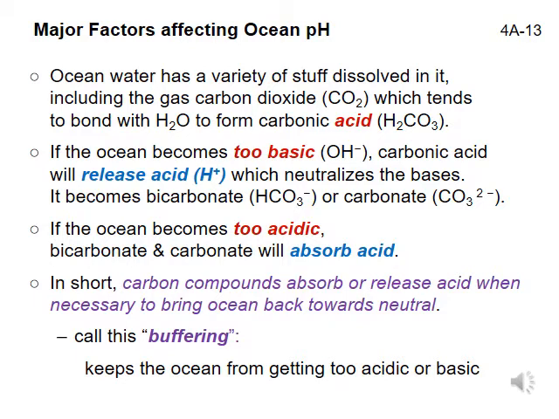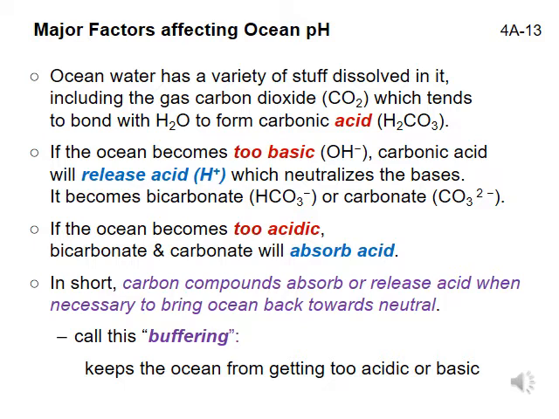Slide 13. Today the average pH of the ocean is about 8.1. So, the ocean is a little basic, alkaline, but close to neutral. Fortunately for living things, there are carbon substances dissolved in ocean water which help keep the ocean close to neutral, not too much acid H+ or base OH-, the opposite of acid. When carbon dioxide from the atmosphere enters ocean water, it bonds with water molecules to become carbonic acid. Rain weathers the rocks of the land, breaks them down, and washes the bicarbonate and carbonate that result from breaking down the rocks into the ocean.